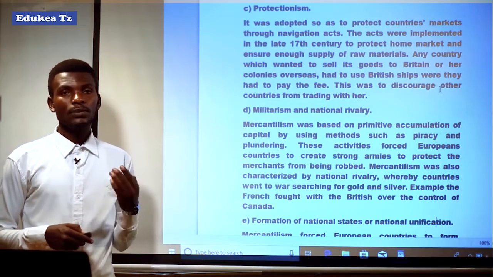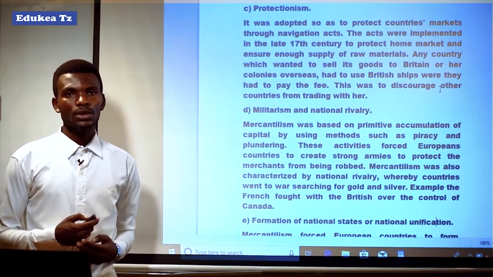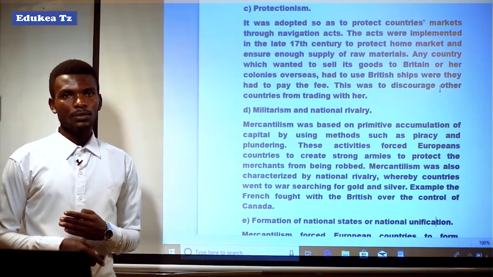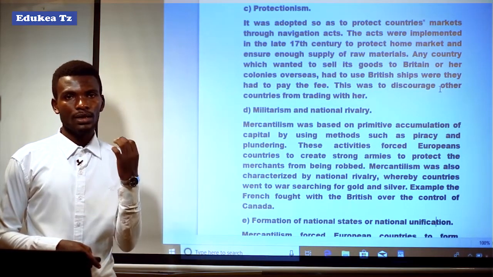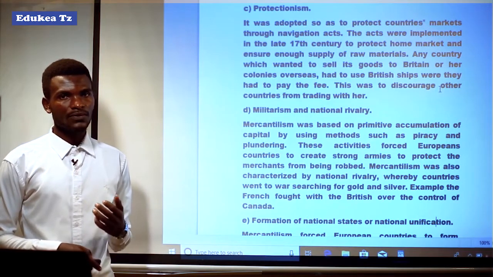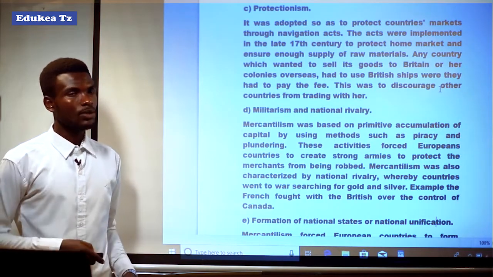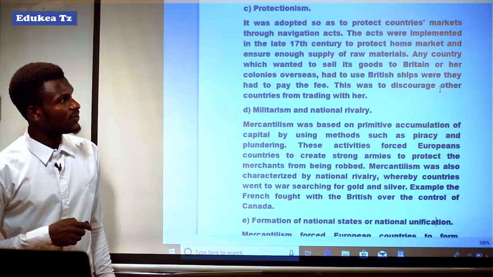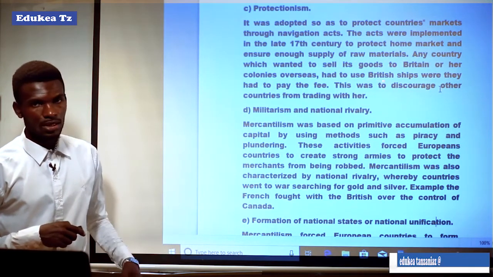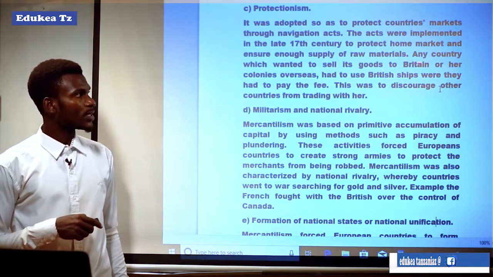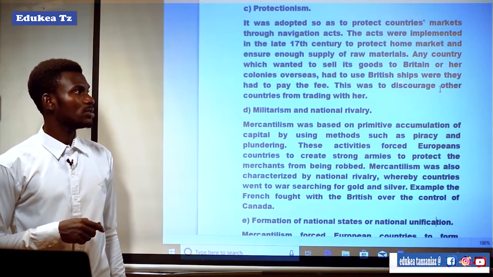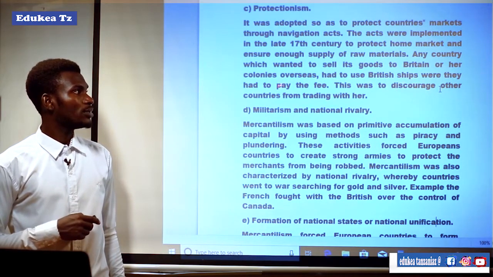It means that the protectionism policy was introduced in order to defend or protect the home market from the importers of the external market, so as to ensure enough supply of raw materials for domestic users. Any country which wanted to sell its goods to Britain or colonies overseas had to use British ships, for which they had to pay a fee.